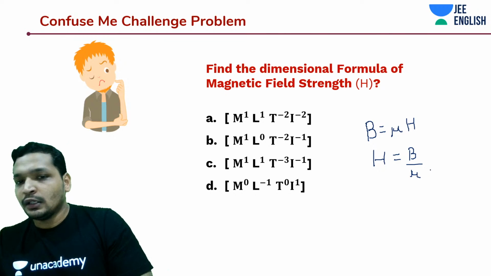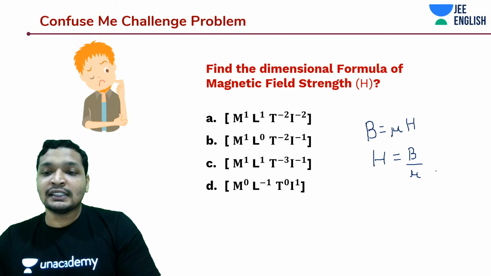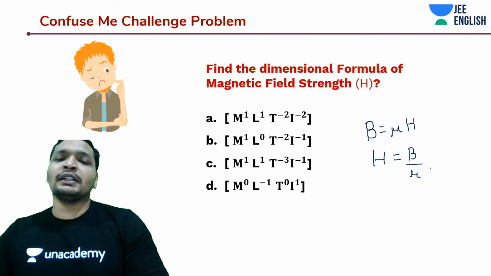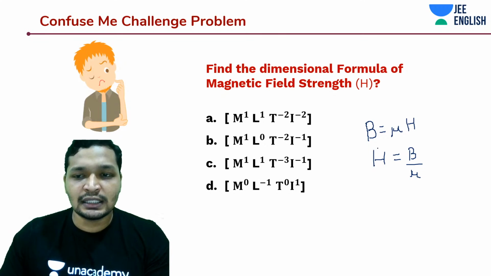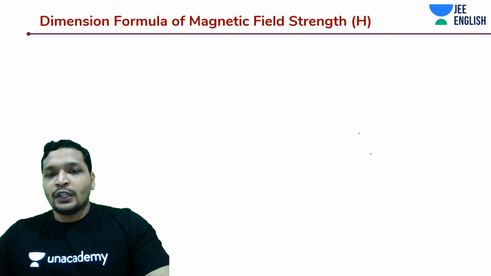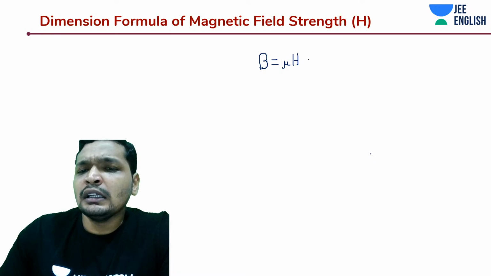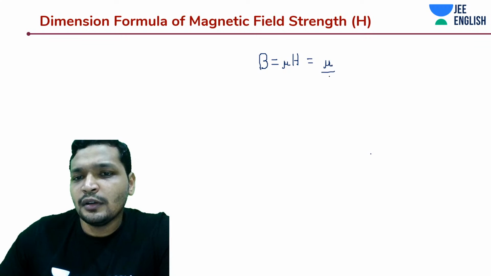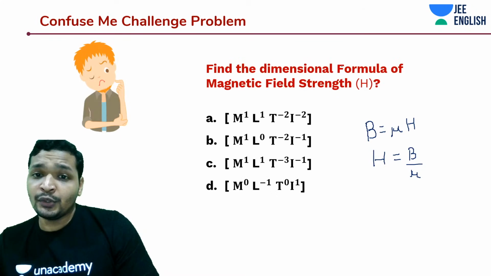All right. Try it out again, Roshan. So what should be the answer in this case? Which formula are you going to use, guys? Which is the formula that we just learned? We need to make use of this in the dimensional analysis. I told you one thing, that is B is equal to mu into H. And do you remember Biot-Savart's law?